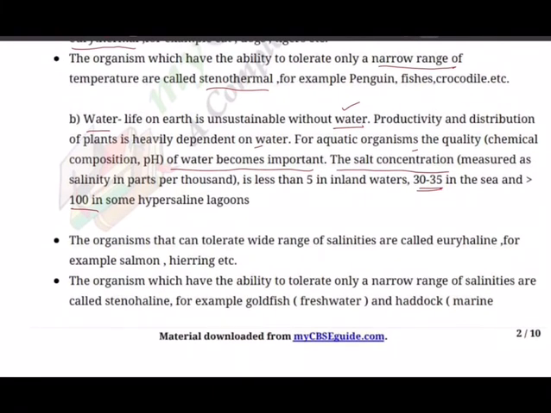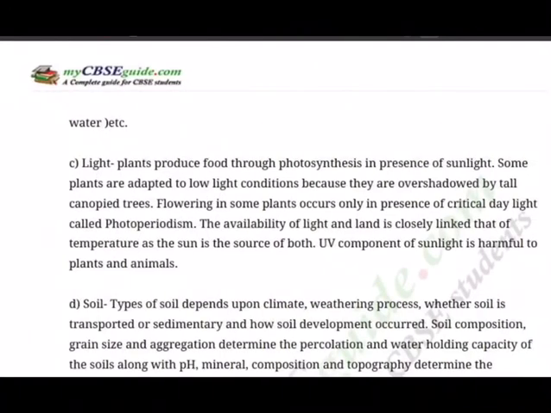So the organisms that can tolerate a wide range of salinities are called euryhaline. Don't get confused, that is thermal. Temperature is eurythermal. Here it is euryhaline. Remember saline, salinity, salt, euryhaline. For example, salmon, that's a fish, and herring. The organisms which have the ability to tolerate only a narrow range of salinities are called stenohaline. For example, goldfish and haddock, that is the marine water one.